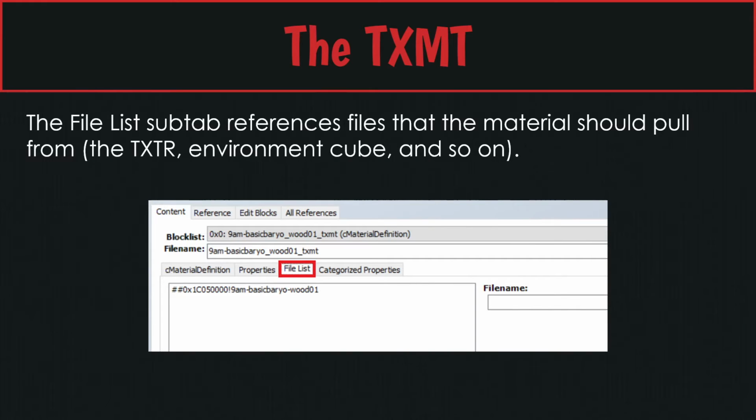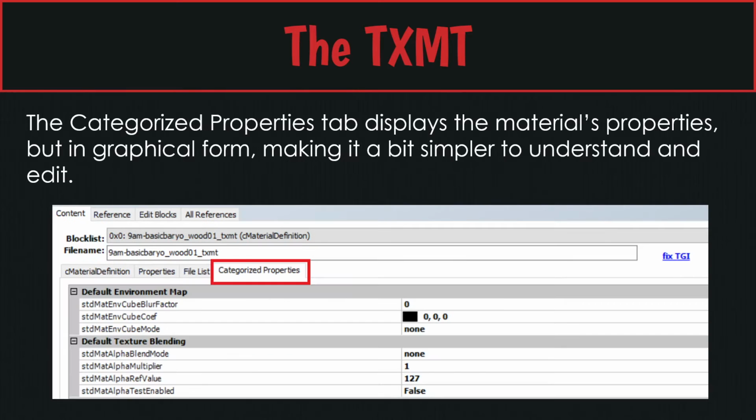The file list tab, this is where you would name your texture. And if you're using, say, an environment cube to make it shiny, this is where you would add the environment cube. Then categorize properties, it has a similar function to the properties tab, but here, for example, the environment cube coefficient, you can see that it's turned completely off, but you could edit the RGB values and make the environment cube shinier. And you can edit the specularity coefficient and the diffuse coefficient and all of those the same way.